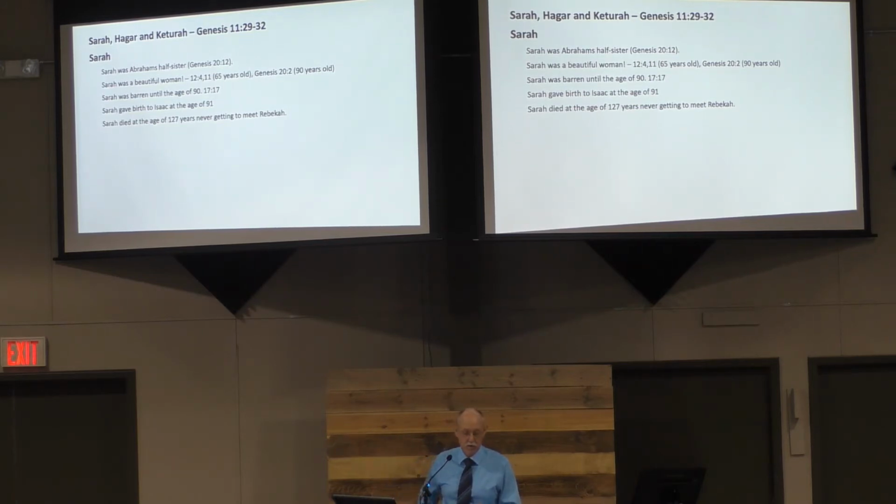Then, if you'll go over to Genesis chapter 20, this is the second time that Abraham tells this same fib. This time it is to a fellow by the name of Abimelech. And Abimelech is not really a name, it's more of a title, because we run into a guy named Abimelech later, which cannot be the same guy, because this guy's got to be dead at that point. So Abimelech is really more of a title, but at any rate, Abraham does the same thing.